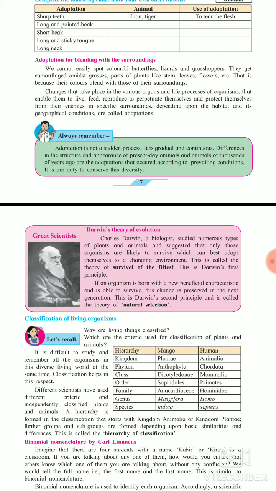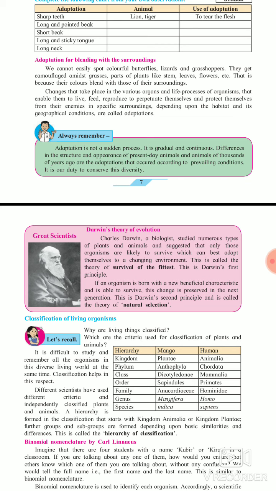So they get camouflaged amidst grasses and parts of plants like stem, leaves and flowers. Camouflaged means they get mixed with the color of the flower, stem or grass. That's why we cannot spot them easily. They blend with the surroundings because their color blends with those of their surroundings.